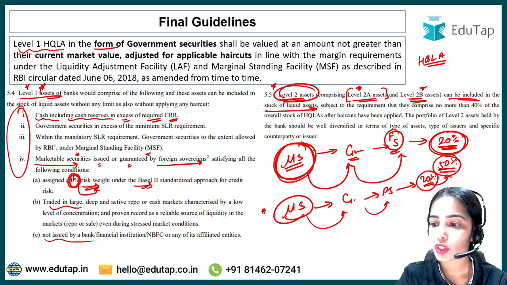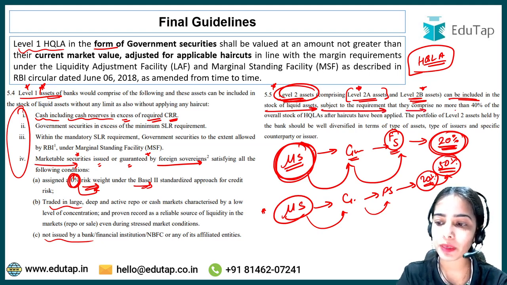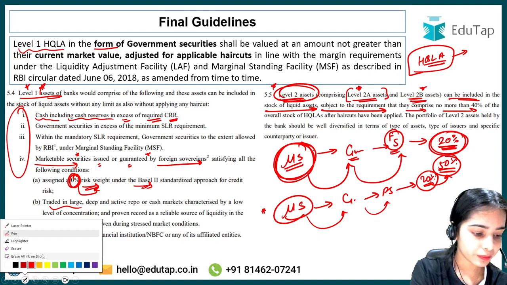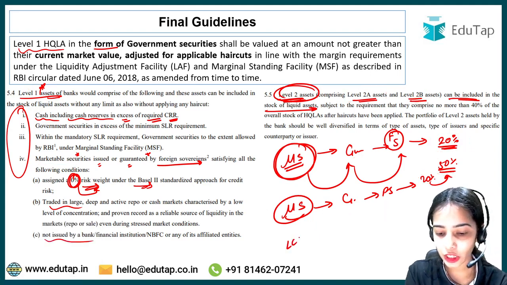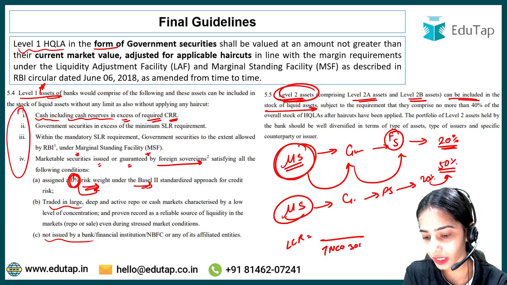Okay, so these can be included in the high quality liquid assets subject to a requirement that they comprise no more than 40% of the high quality liquid asset. That means in the liquidity coverage ratio, against the total net cash outflows over the 30-day time period, the banks have to maintain the high quality liquid asset.